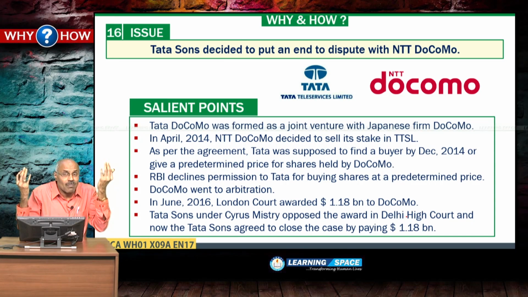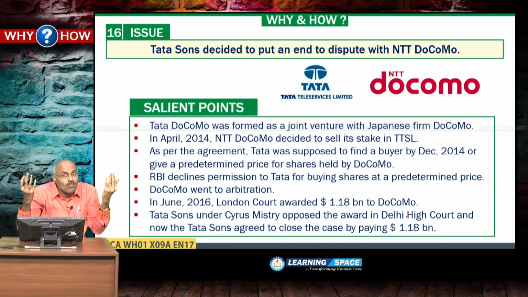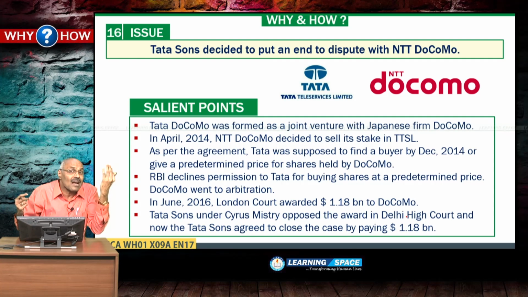Docomo belongs to Japan, and as per the original agreement, if Docomo wants to exit, it is the responsibility of Tata Sons to find the buyer, because Docomo at that time got 26.5% in Tata Teleservices.